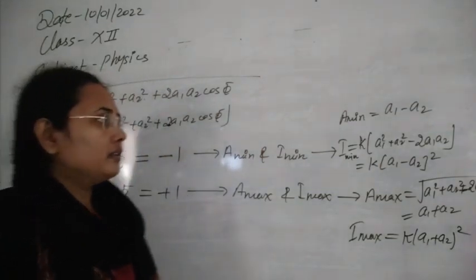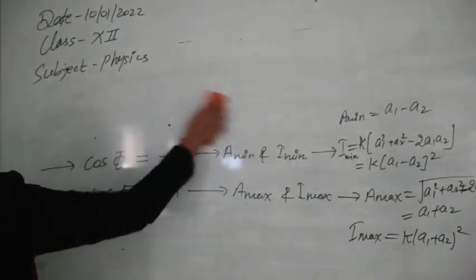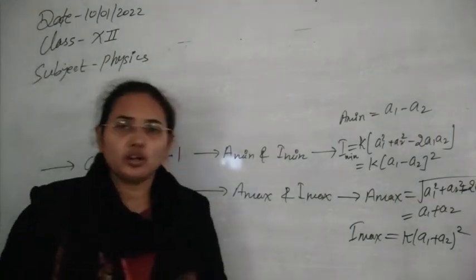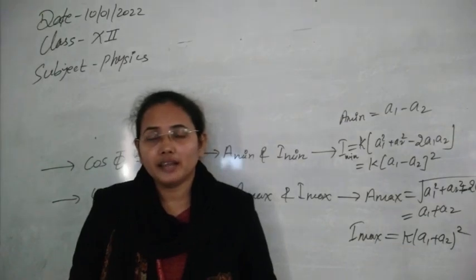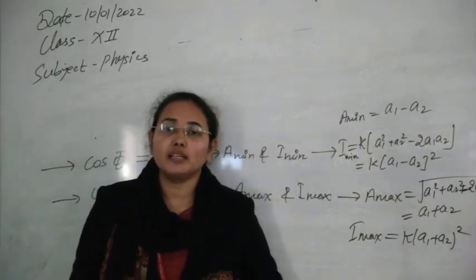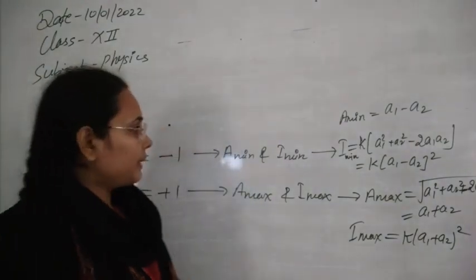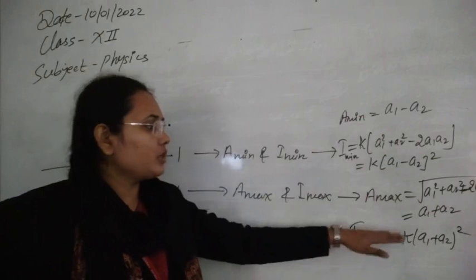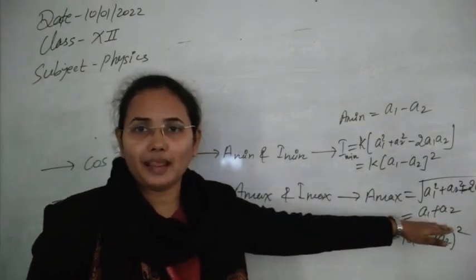Now let's see the ratio of maximum to minimum amplitude and maximum to minimum intensity. A number of numerical problems are asked, and also conceptual problems are asked based on this. When can you get complete dark, and when will you get the maximum possible intensity? The complete dark condition I have told you, when A1 is equal to A2, and the maximum possible amplitude is, when two waves have the same amplitude, 2A.